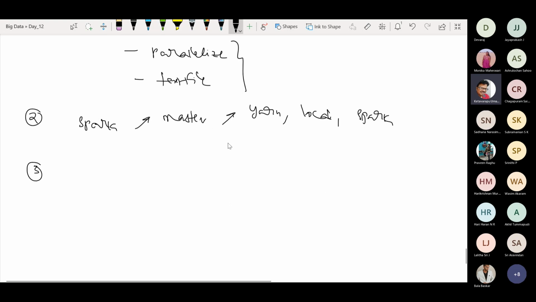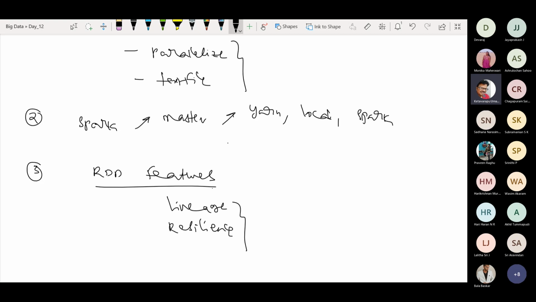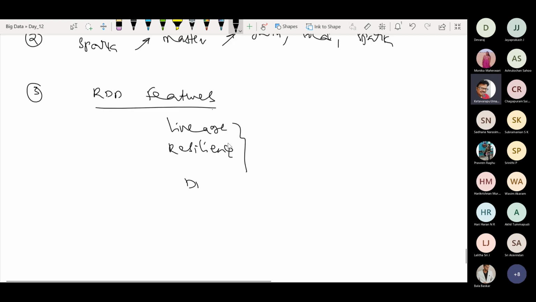Third thing is we have discussed RDD features, and there we studied the lineage, resilience, all these kinds of properties, and distribution and support of structured and semi-structured data.